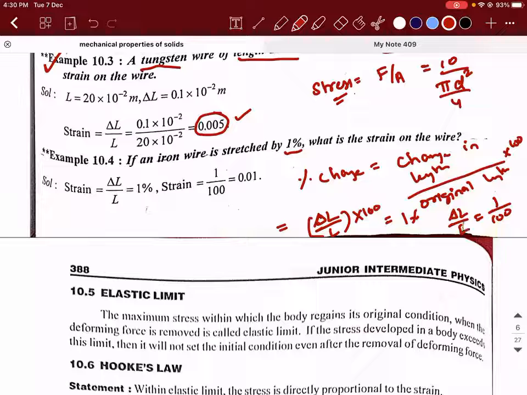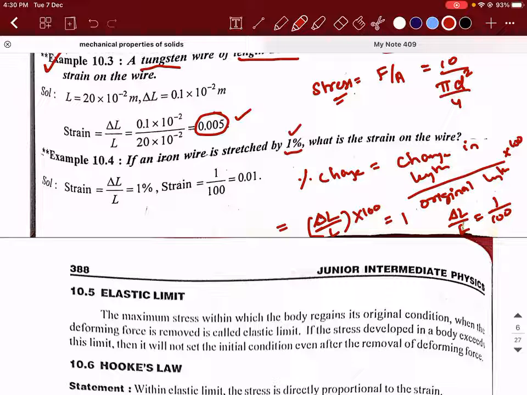Sir, wouldn't it be L plus delta L upon L? Which one, change? Not change in length, but the changed length, like L plus delta L upon L? But that's not what they're asking. Stretched by 1%.